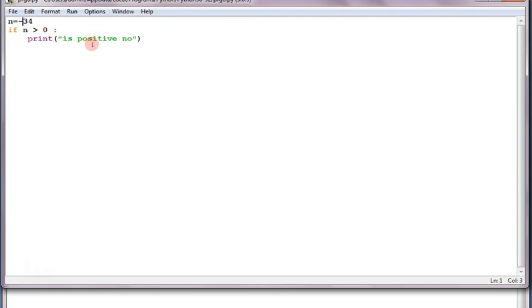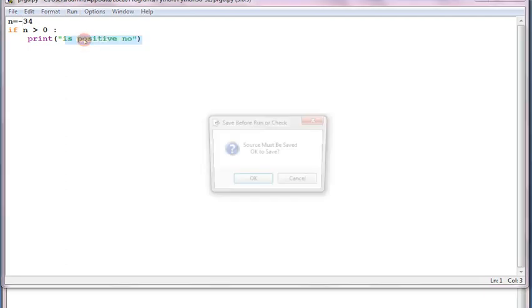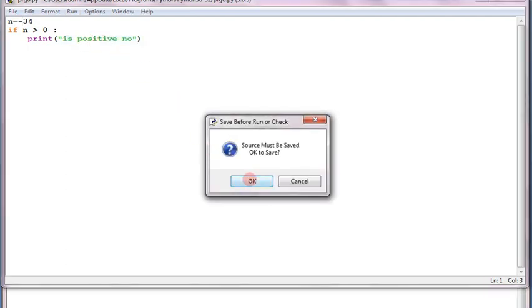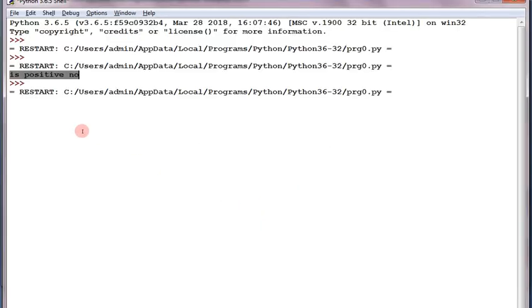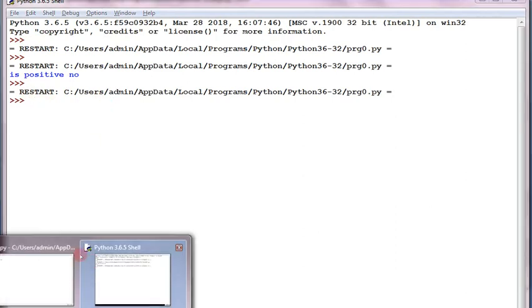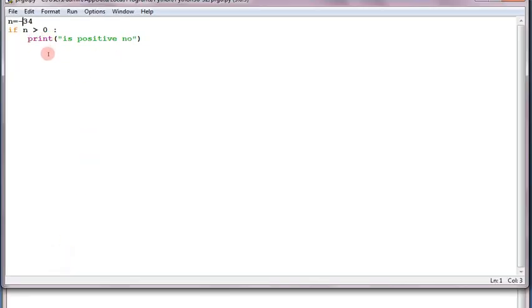I'm making it minus 34 here. Let me execute the module, run module. My file is already saved and it has a name, prg0.py, so it is not asking for the file name. Fine. So what is it showing? Nothing. No result is shown, as we don't have any else condition in our program.